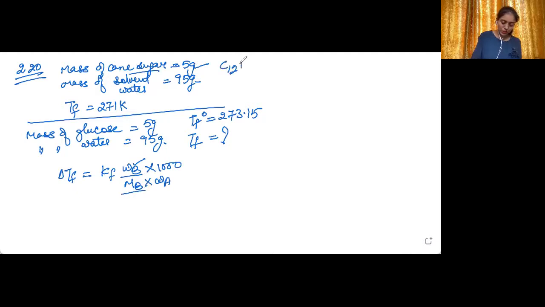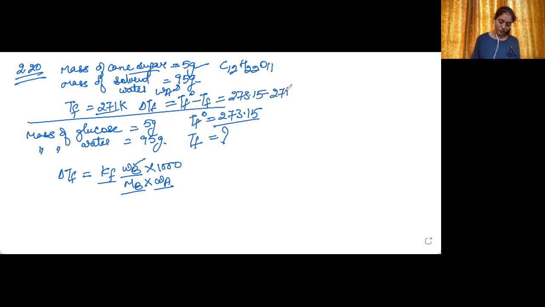It is C12H22O11. Okay, WA has been given, that is 95. Now KF is not there, but we have been given delta TF, because delta TF is equal to TF naught minus TF. So it is equal to 273.15 minus 271.